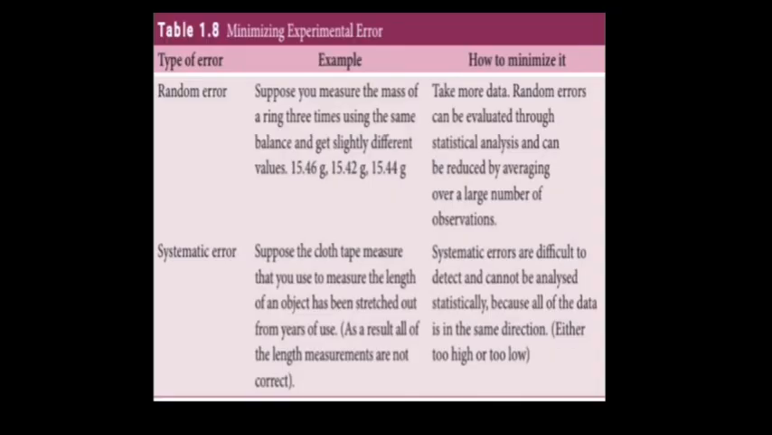See the screen. One type of error is random error. See the example. Suppose you measure the mass of a ring three times using the same balance and get slightly different values: 15.46 gram, 15.42 gram and 15.44 gram. How to minimize? Take more data. Random error can be evaluated through statistical analysis, like using arithmetic operations and averaging over a large number of observations.